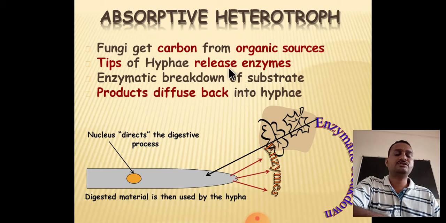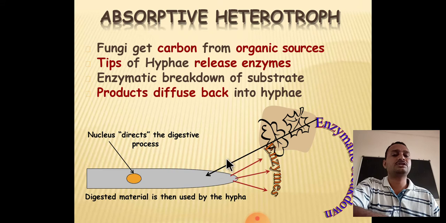Next characteristic feature is the absorptive heterotroph. Fungi get carbon from the organic source. When fungi grow on dead and decaying organic matter, as we have seen in the last PowerPoint slide, first of all the fungi release different types of enzymes. These enzymes decompose the dead and decaying organic matter, which may be plant or animal, and after decomposition they absorb the simple molecules. Such type of relation exists between fungi and dead organic matter.